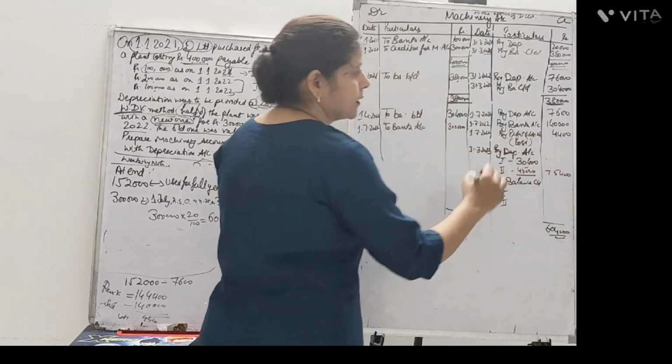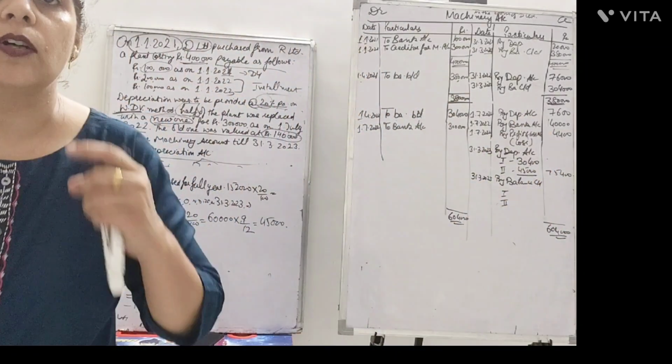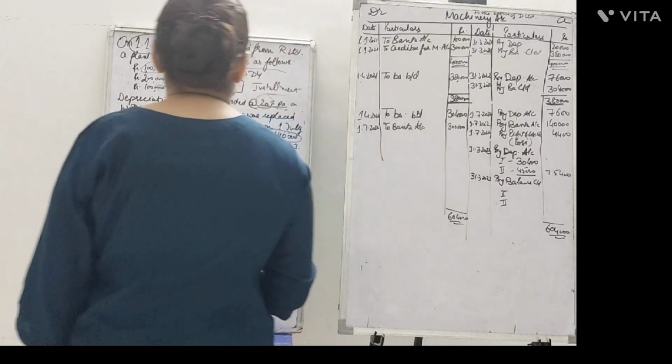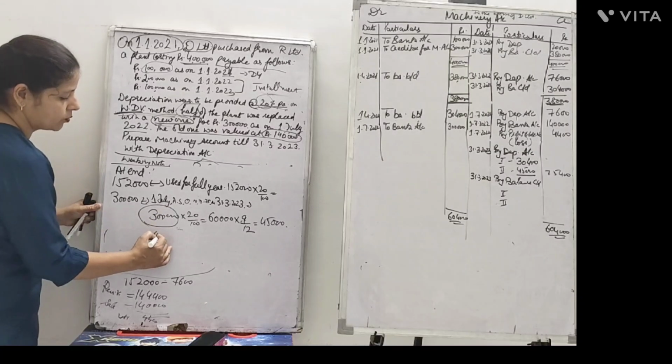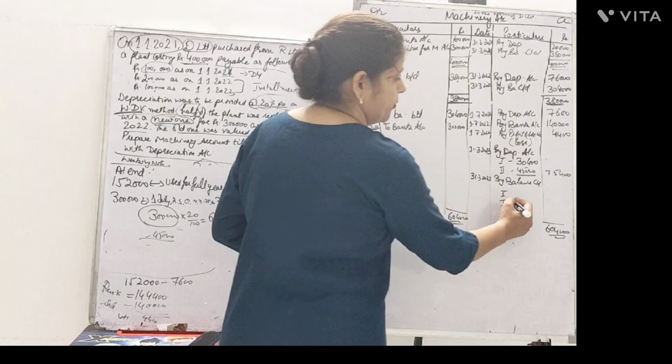Another credit balances means from 6,04,000 you can deduct all the values which are on the credit side of the machinery account. But if I don't want to go along that and I want to calculate it immediate values from the 3 lakh rupees, this 3 lakh total value, what was the depreciation charge? 45. So what is the value of the asset left?